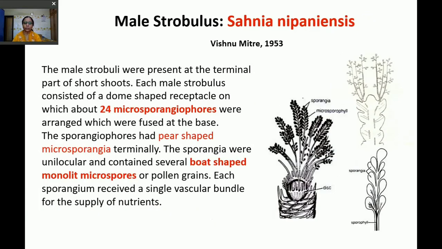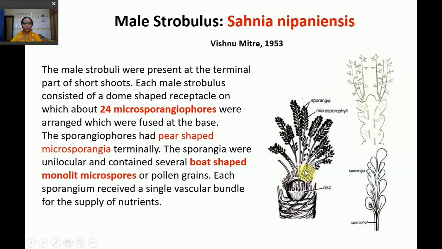The male strobilus was given the name Sahania nipaniensis. This was also studied by Vishnu Mitre in 1953. The male strobili were present at the terminal parts of short shoots. Each male strobilus consisted of a dome-shaped receptacle on which about 24 microsporangiophores were arranged, fused at the base.